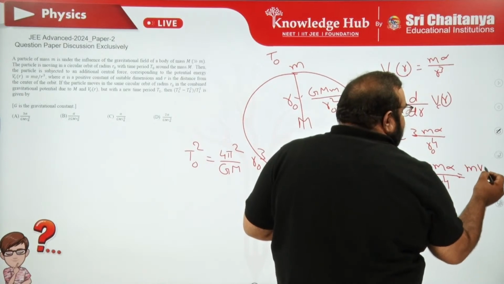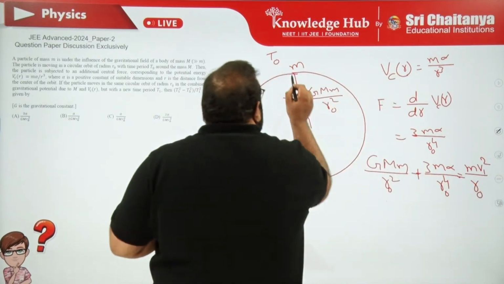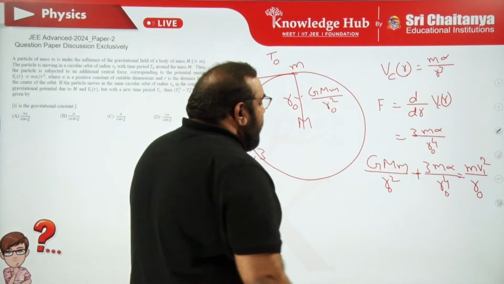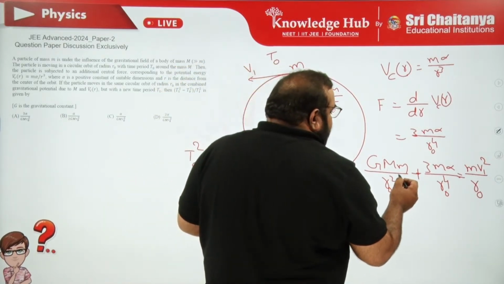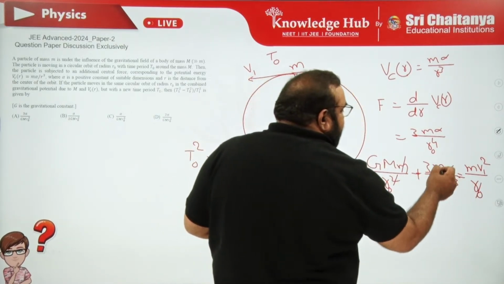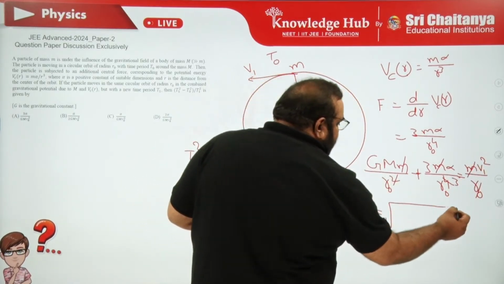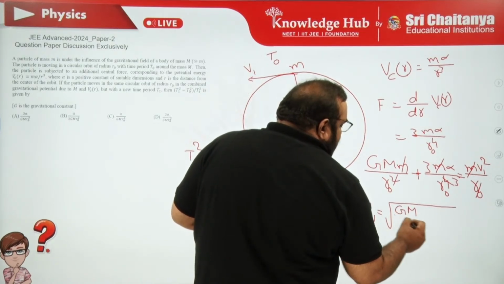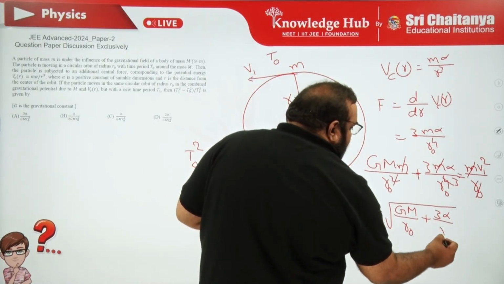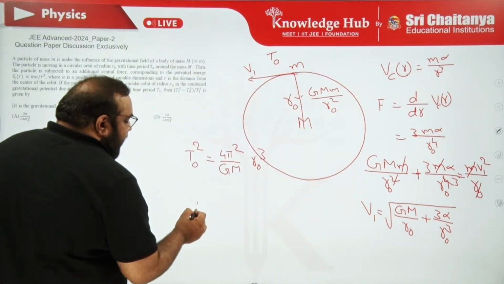That centrifugal force is m v square upon r0. Let the velocity be v1, maybe like this, along the tangent direction. It's clear. Now, from this, let me calculate the v1 value. So r0 cube times r0 gets cancelled, completing the equation. m gets cancelled. So from this, the velocity v1 is the square root of GM upon r0 plus 3 alpha upon r0 cube. Achha, now the time period, let it be t1.